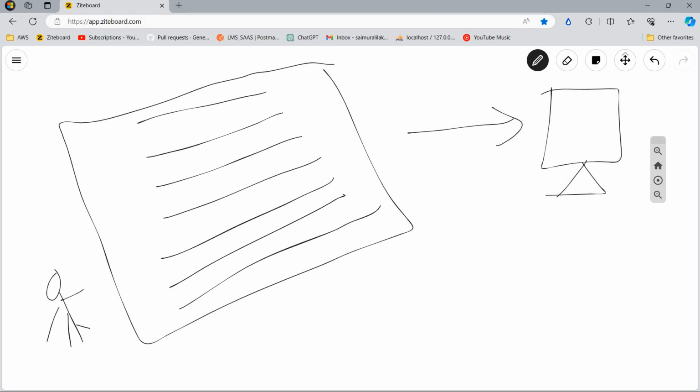So let me repeat that once again. A programming language is a language that is used to write programs. Now what is a program? A program is a group of statements or a sequence of statements that are given by the user to the system to perform a particular task. Okay, suppose let us take an example.